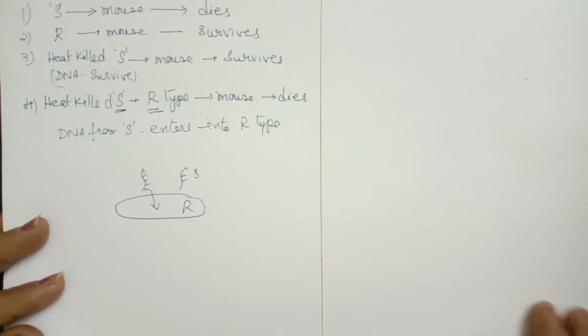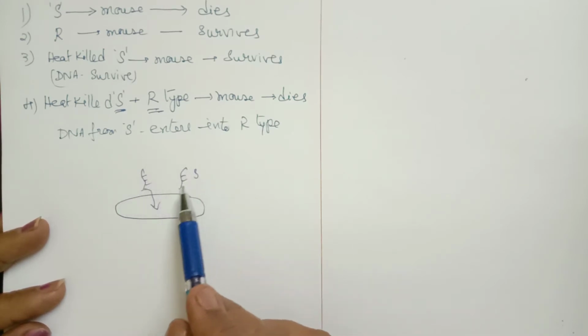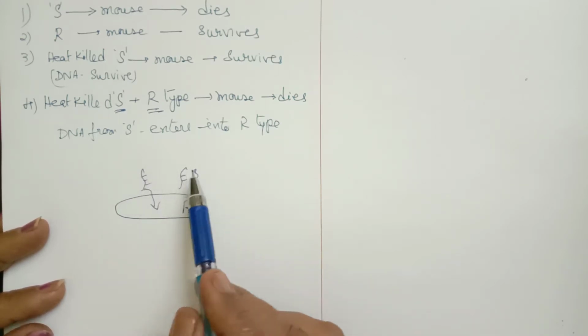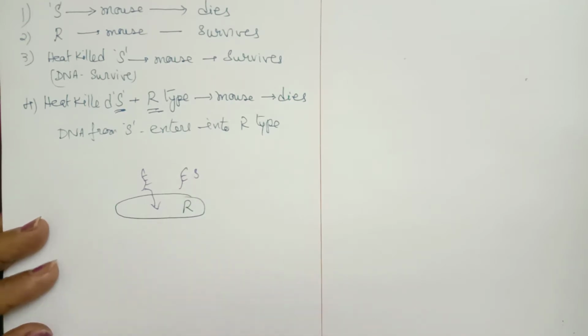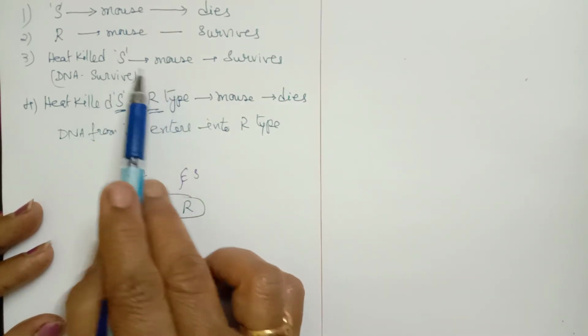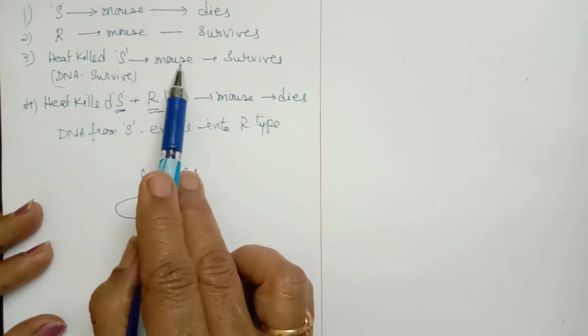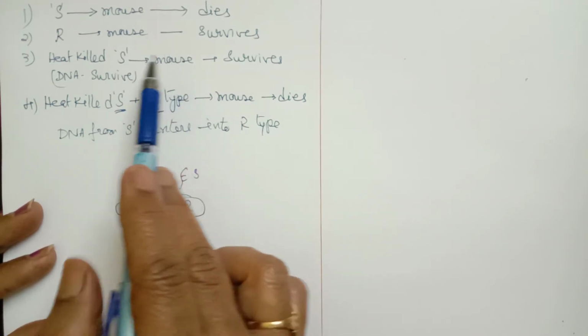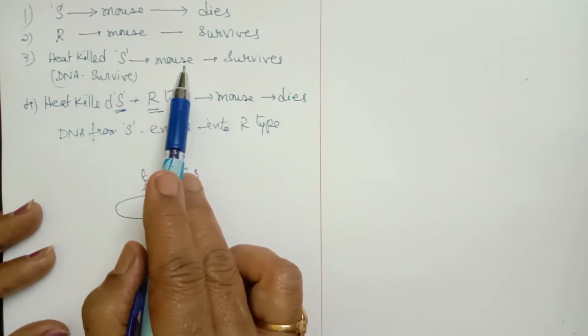What is transformation? The bacteria will be able to take any external DNA from the surroundings. The external DNA can enter into a bacterial cell. This is a feature of only a bacterial cell, but not a eukaryotic cell. That's why in the third experiment, when the DNA was surrounded by mouse cells, which are eukaryotic, the DNA of the bacteria could not enter into the cells of the mouse.